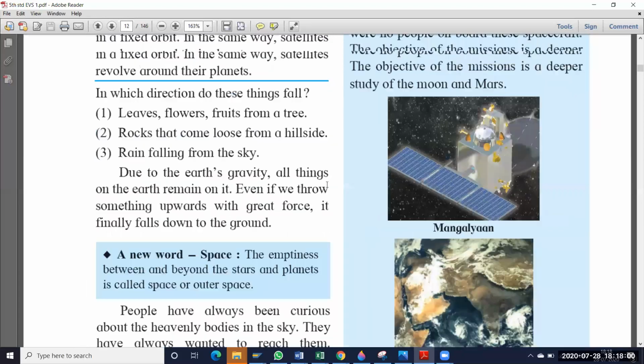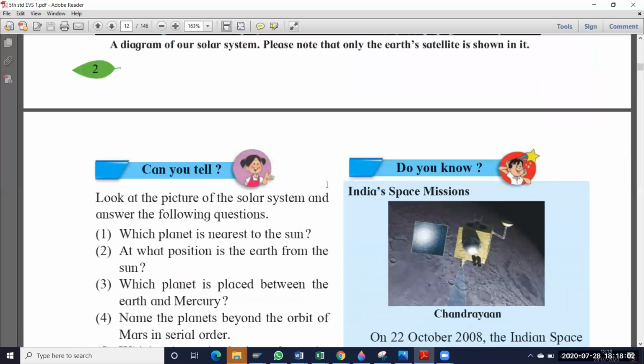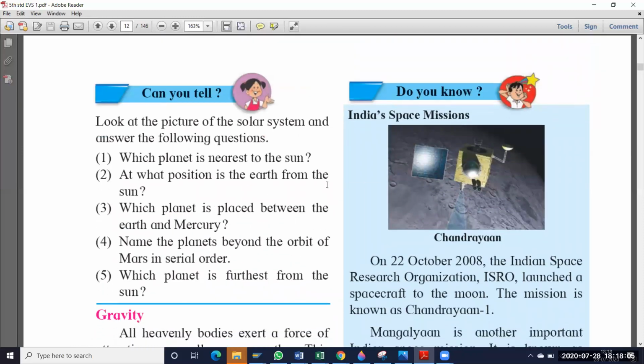Okay, next one. See here, they have given some important information to you. Do you know India's space mission, Chandrayaan? This is the first satellite. On 22 October 2008, the Indian Space Research Organization (ISRO) launched a spacecraft to the moon. The mission is known as Chandrayaan 1. So on October 22, 2008, our Indian Space Research Organization, simply called ISRO, sent one spacecraft to the moon.